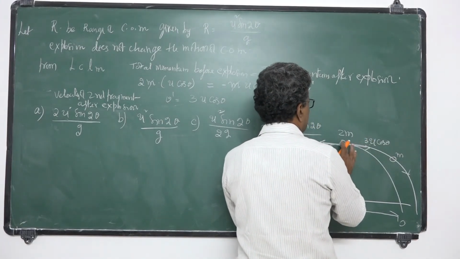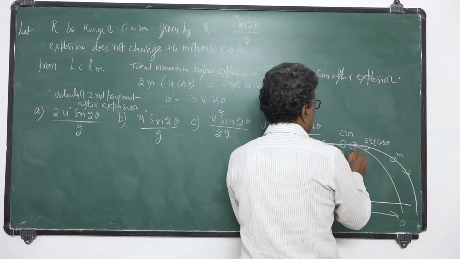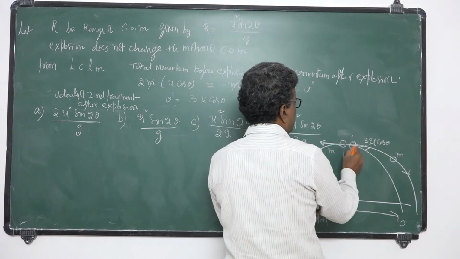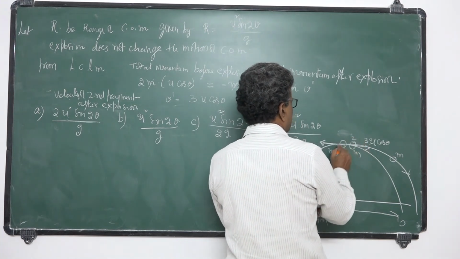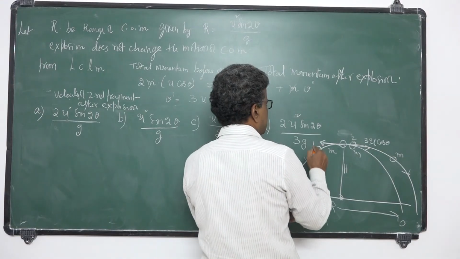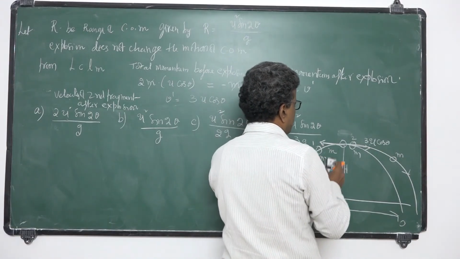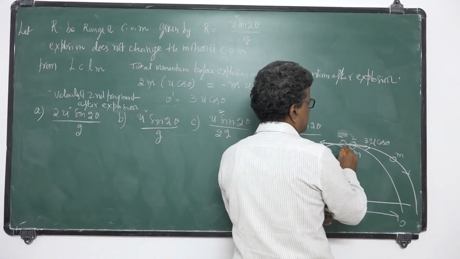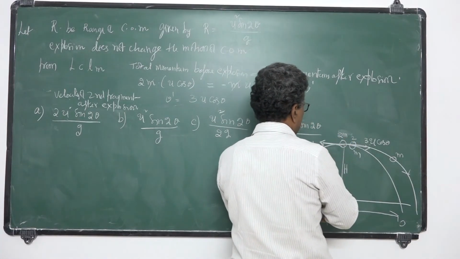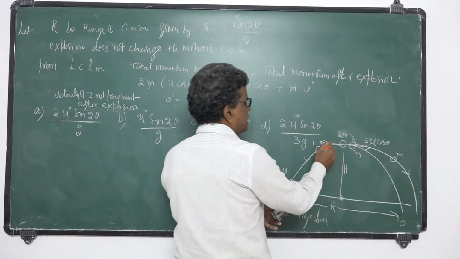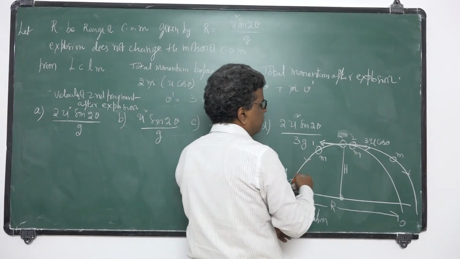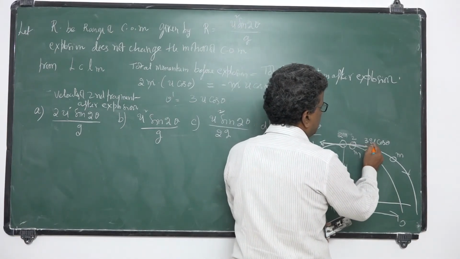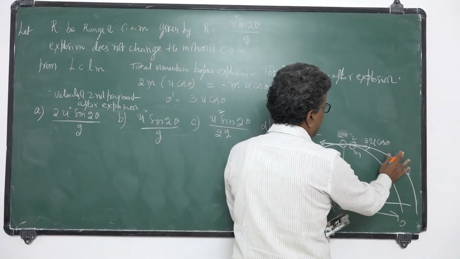This is the split m. Before splitting it has 2m. This is the second piece, and this is the first piece. The first piece falls like this. Its mass is 2m, and it splits up into two fragments. The first fragment has mass m and velocity u cos theta. It will pass like this. The second piece has mass m, and it has velocity 3u cos theta after explosion.